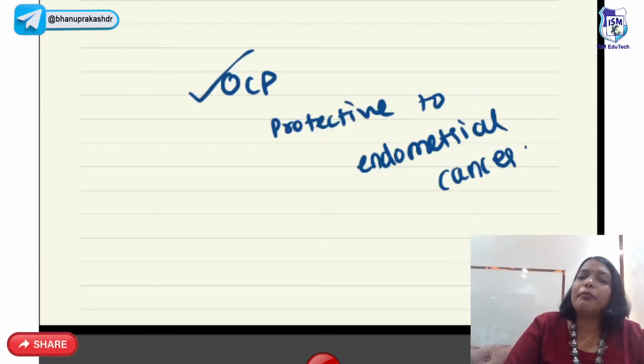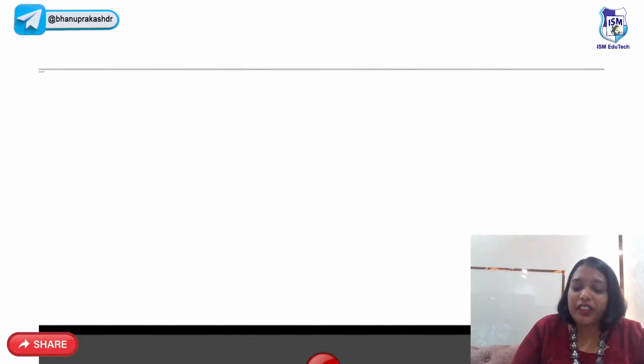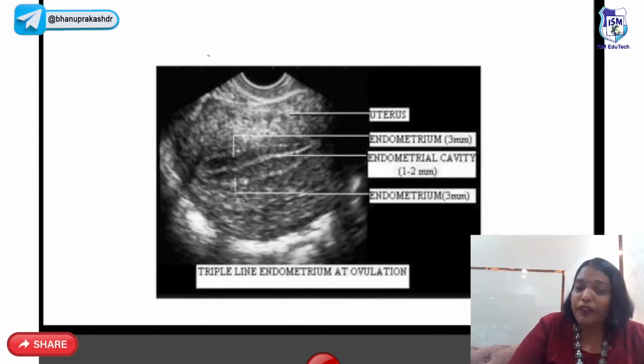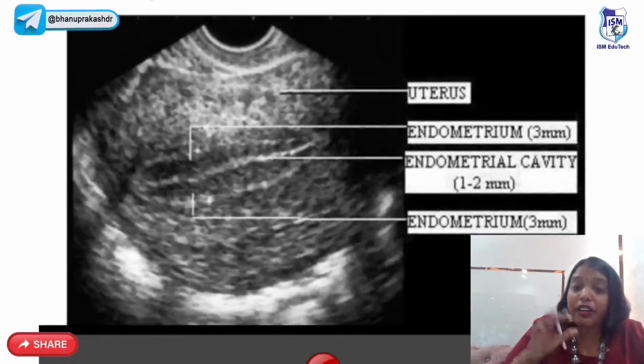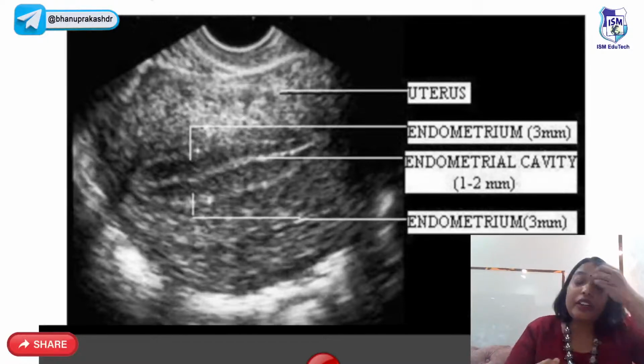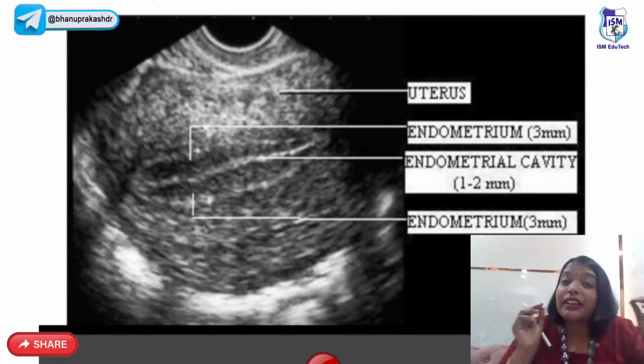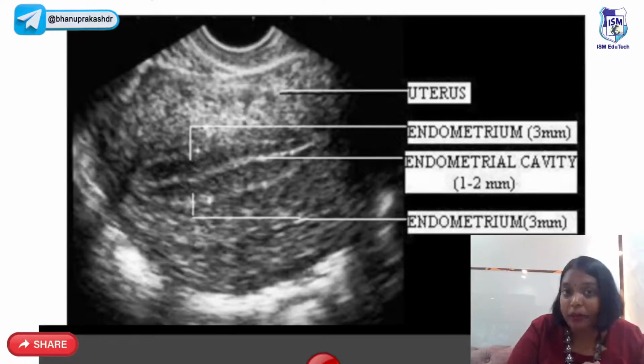These are some important points which you should know in the reproductive physiology. Normally whenever there is ovulation, when you take a scan, this is how the endometrium will look like, and this is called trilaminar endometrium.